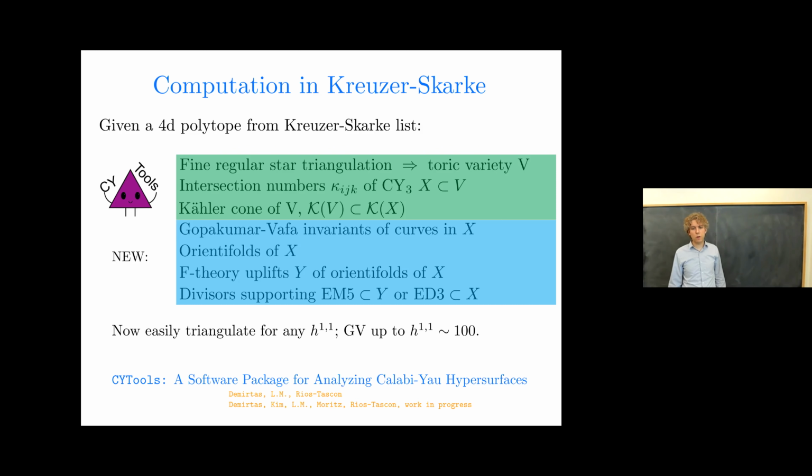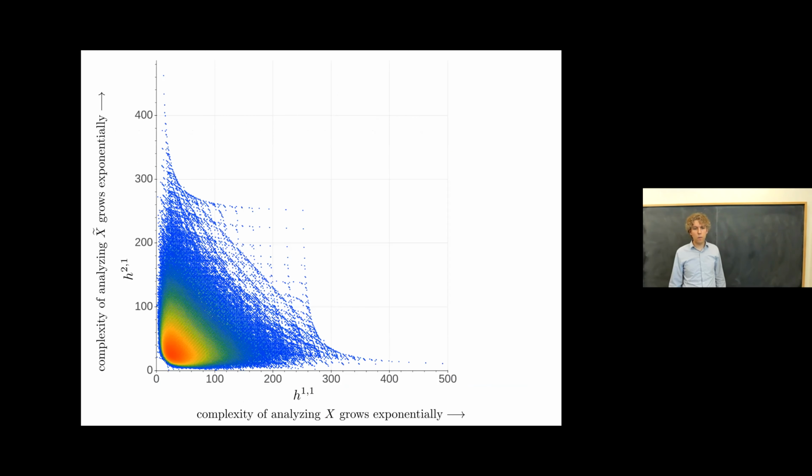So let me picture that for you on a Hodge numbers plot. We're talking about the Hodge numbers of X, the threefold that we'll actually be working with rather than its mirror. In the green band at the bottom is where we can search for flux vacua. It's where h21 is less than about 7. And the purple stripe vertically is where the GV invariants of the mirror can be computed using off-the-shelf software like Instanton. And if you look at where those things intersect, you see there are no points in there. So there basically aren't any polytopes, there aren't any Hodge pairs where those capabilities align. So we're going to have to do better.